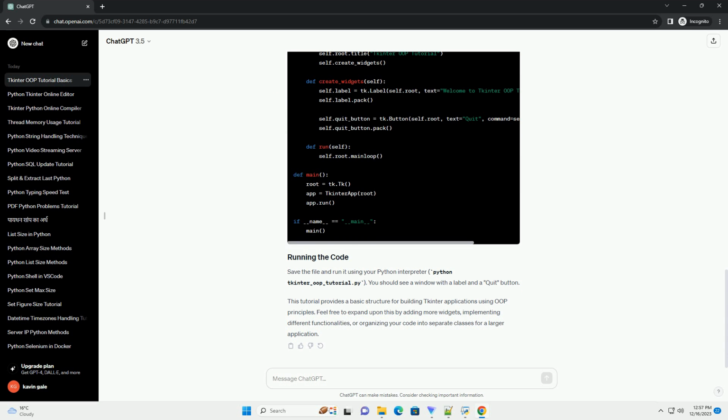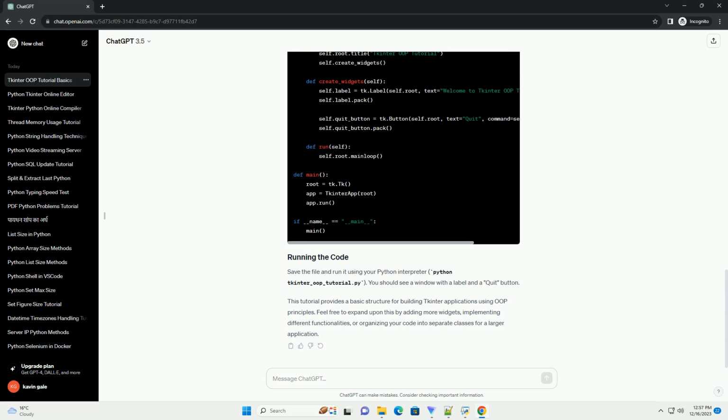In this example, we create a simple Tkinter window using the tk.Tk constructor. The MyApp class represents our application and has an __init__ method where we set up the window. The run method starts the Tkinter event loop.